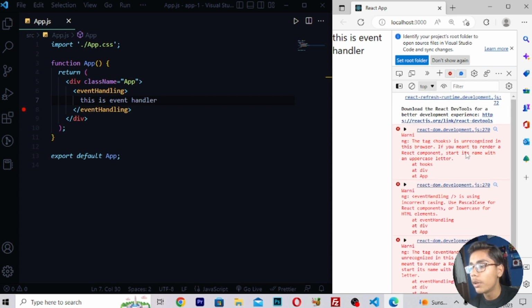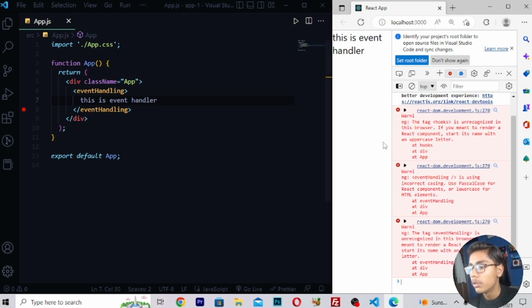It is saying a warning, the tag is unrecognized. Here it is saying that this event handling is using incorrect casing, because this H has been capital and this e is small.